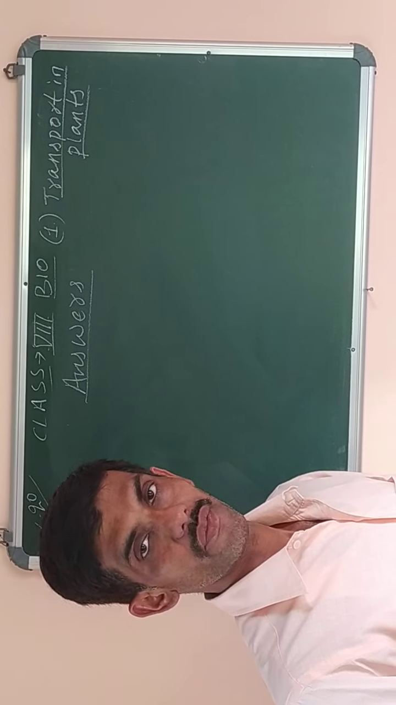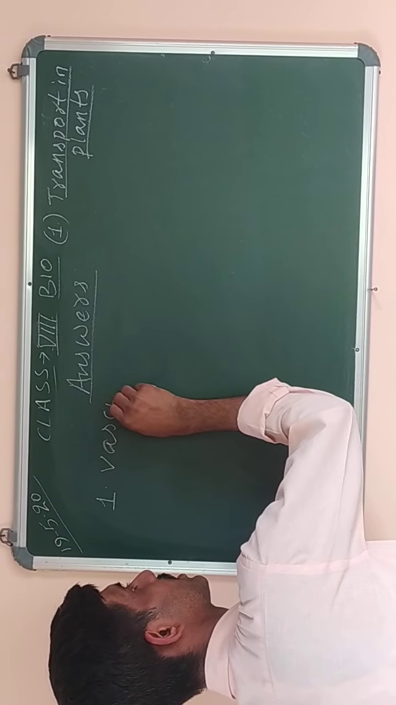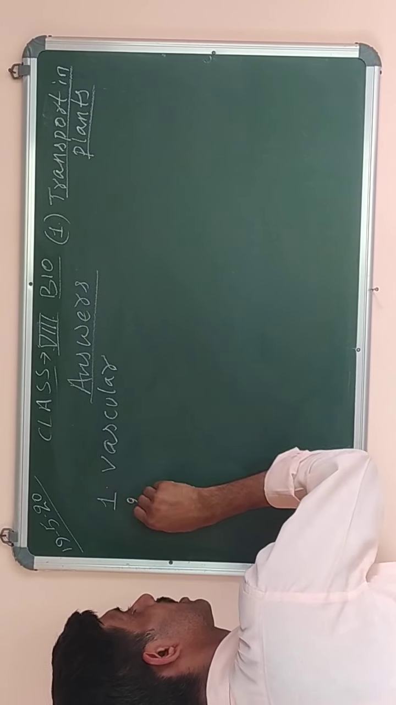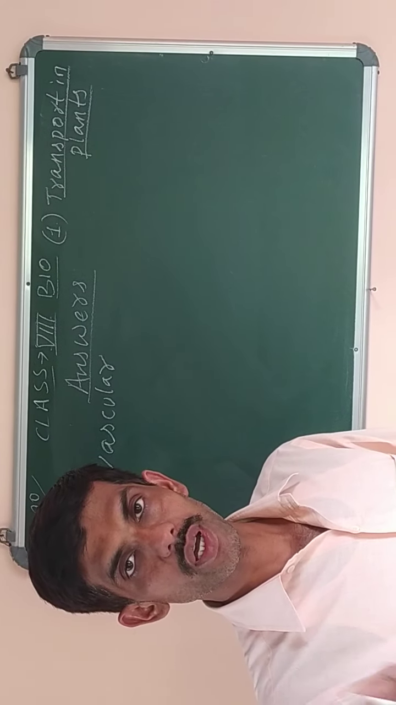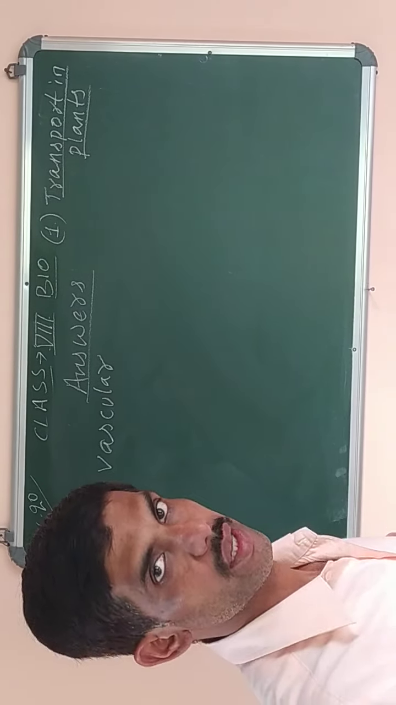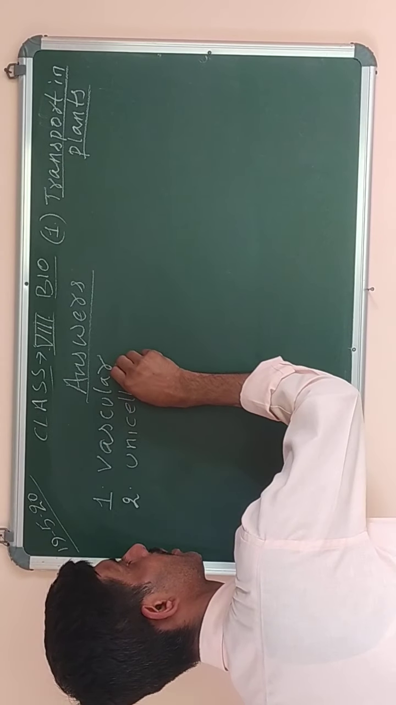The answer is vascular bundles. So you have to write the answer vascular bundles. Then question number 2 was: root hairs are. The choices were multicellular or unicellular. The answer is root hairs are unicellular.